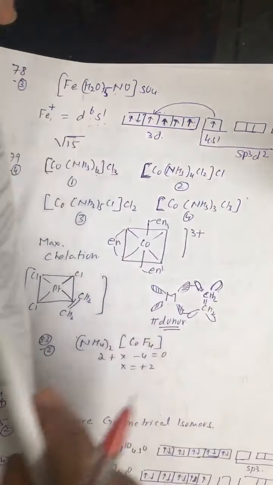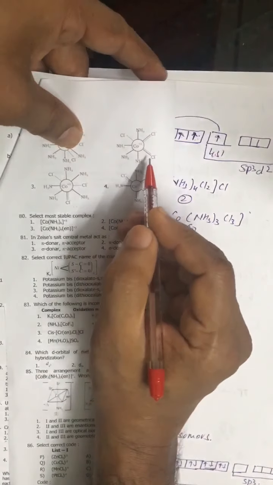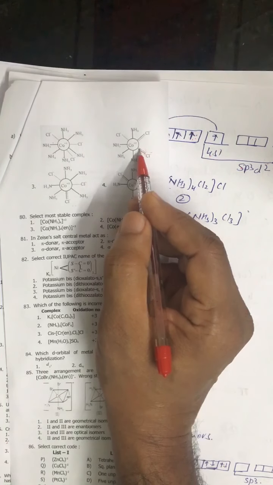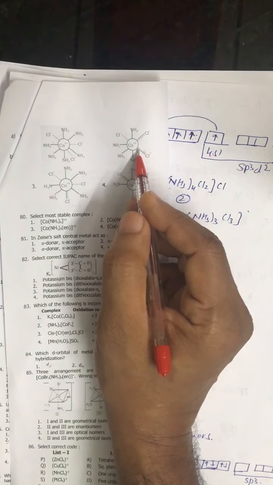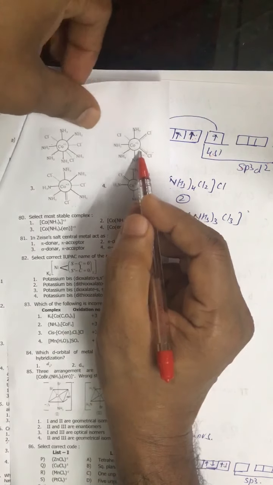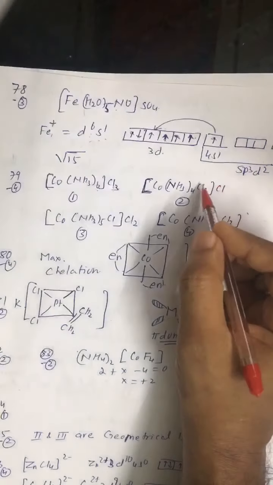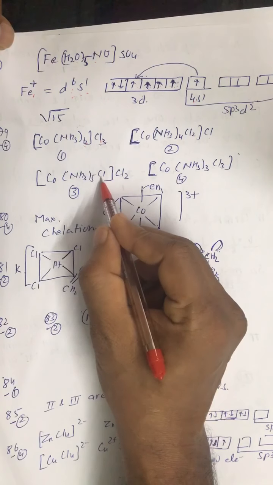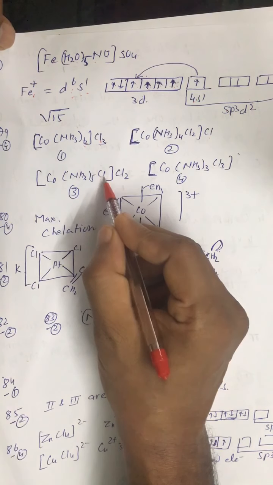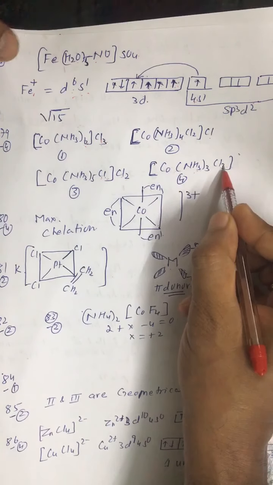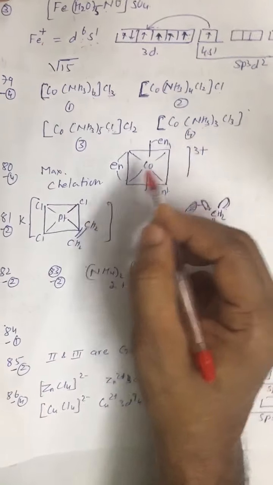In the second structure, if you check, we have 2 Cl with both a straight line and a dotted line. That means these 2 Cl are satisfying both primary and secondary valencies. So they are in the coordination sphere. Similarly, here we have one Cl with both a straight line and a dotted line. So we get 3 ions here, 2 ions here, and here we don't get any ions. So the correct answer is the fourth option, minimum conductance.